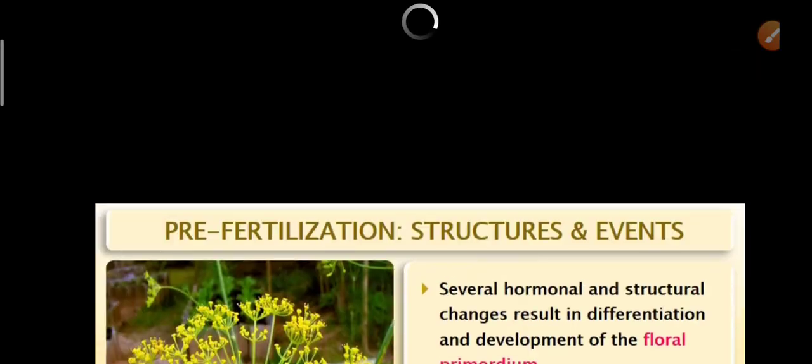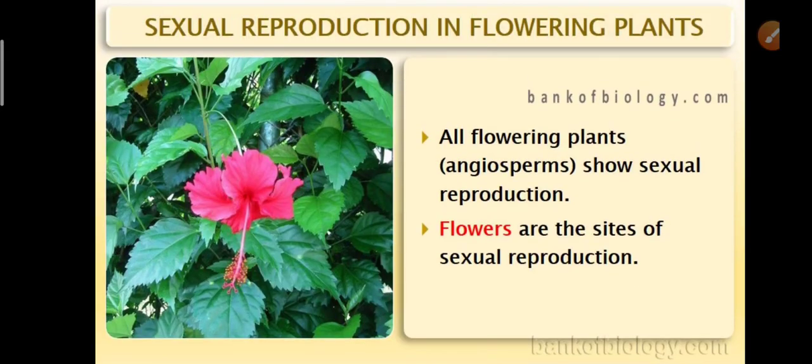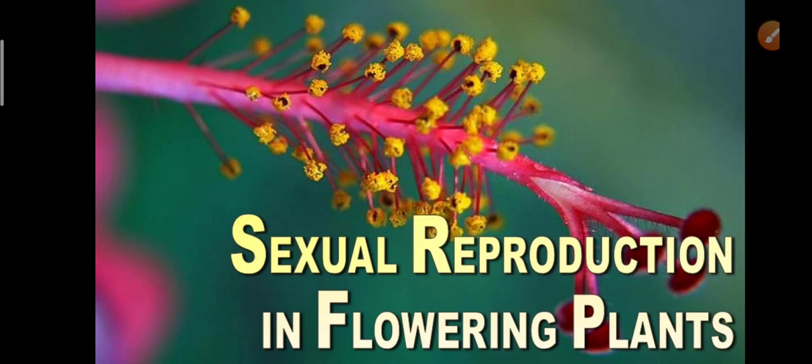So before we start our board work, better you cover the topic from the NCERT text. Now we will meet in the classroom. For the board work, we are covering the same topic along with some extra points. Bye bye.